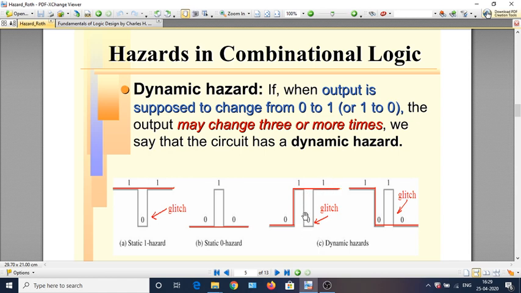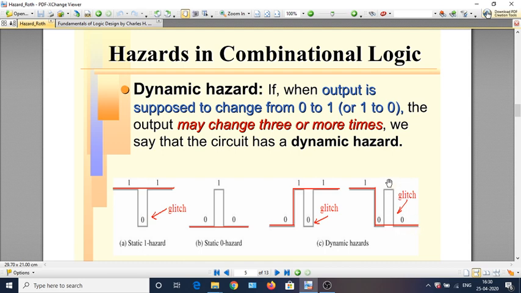This glitch is the one caused by the dynamic hazard. Similarly, a 1 to 0 transition, which is what you infer logically, does not take place in one go. What happens is the output changes from 1 to 0, then goes back to 1 and comes back to 0 before settling down.